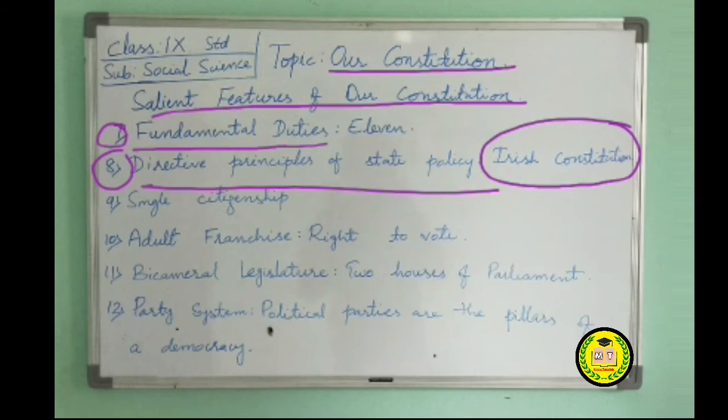Now next, independent and centralized judiciary. Our judiciary is independent and centralized. The court has the authority to give full judgment in order to protect the rights of the citizens.